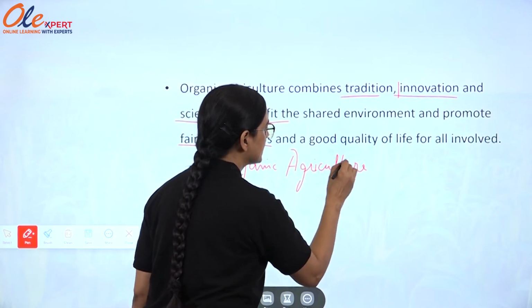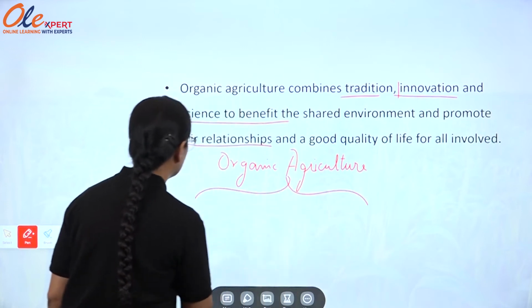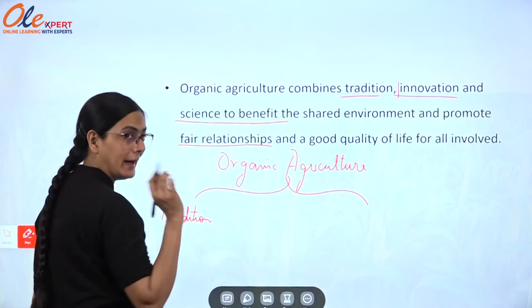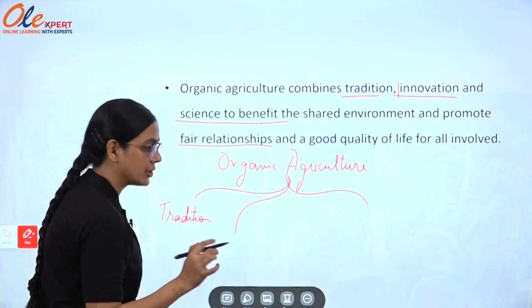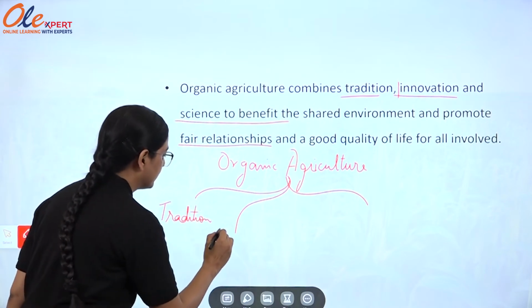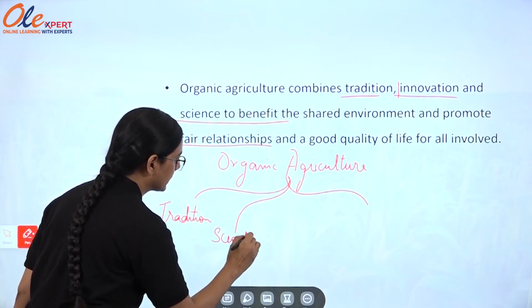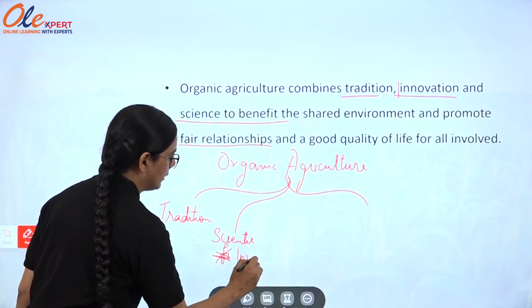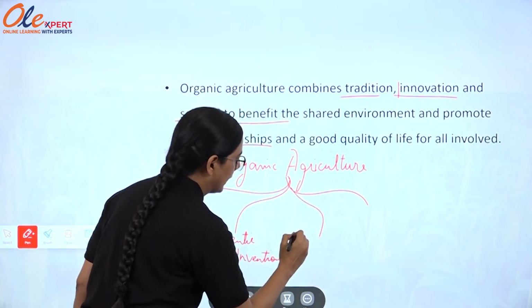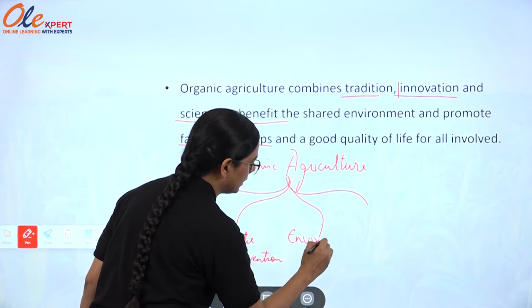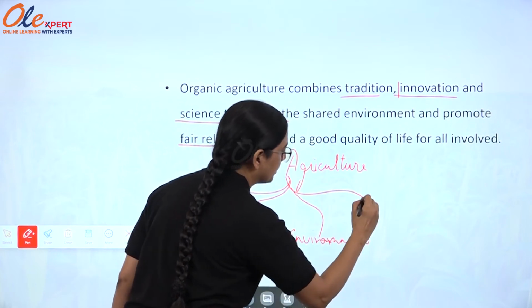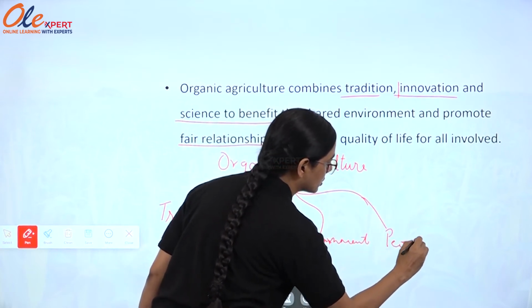Organic agriculture can be easily described as a fair combination of tradition, meaning the way and method of agriculture, the scientific inventions which are involved to enhance the productivity of the crop, the environment, and the people, those who are doing it and those for whom it will be done.